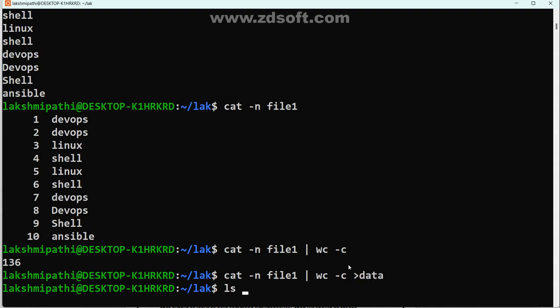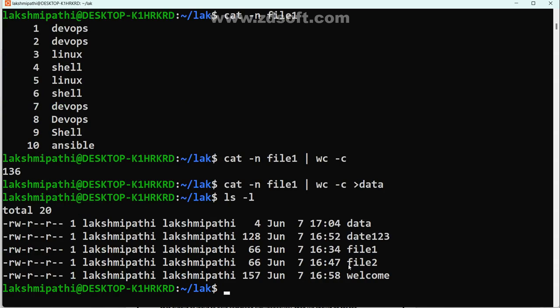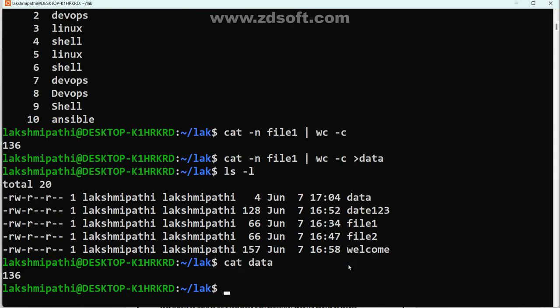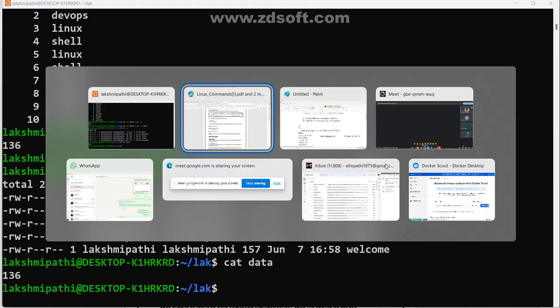See ls -l data, the file is there or not, check it. Now cat of data. What is the advantage here? The final output is stored somewhere. That is the advantage in Linux. One command runs, its output is given to another command, that runs, and its output is given as input to the next. Data is the file name. I hope you got it.